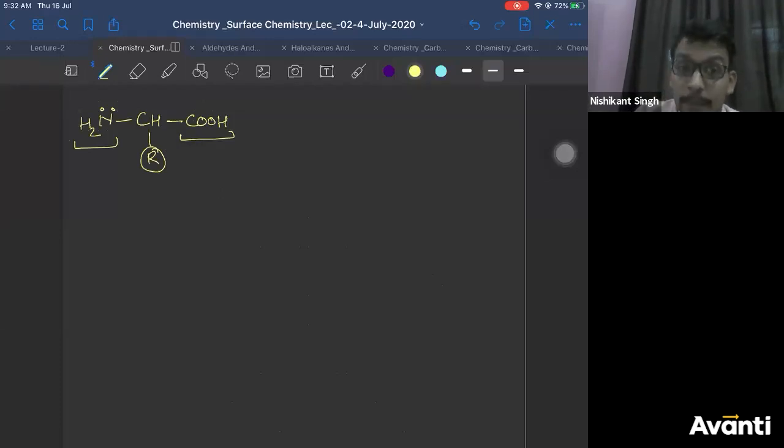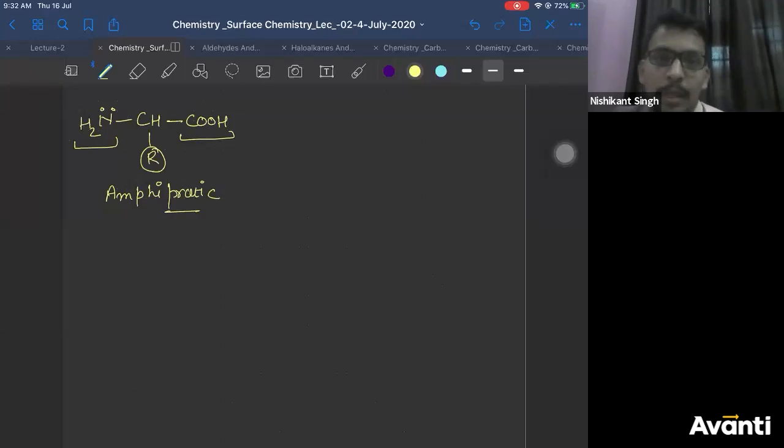It's a part of ionic equilibrium actually. It is known as an amphiprotic species. Amphiprotic, which can donate as well as accept a proton. Amphoteric are the substances which react with acid as well as base. Amphoteric and amphiprotic are different. These two are different terms. So amphiprotic is the term here.